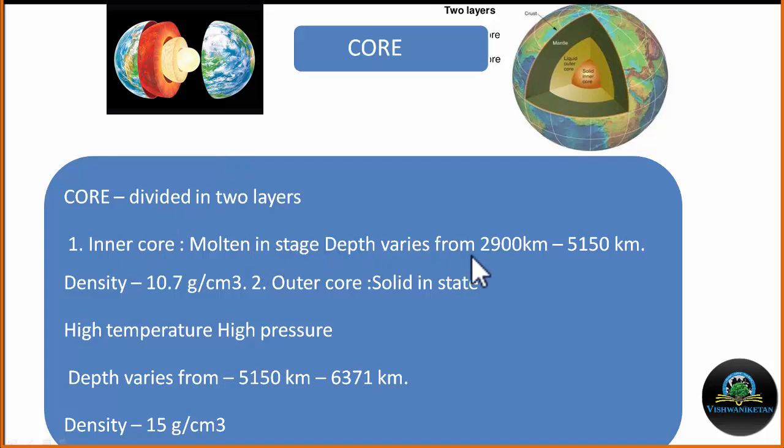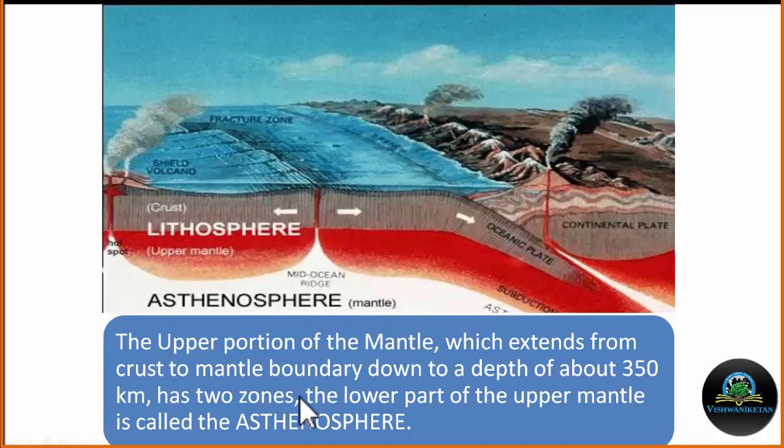Depth varies from 2900 km to 5150 km. Density is around 10.7 gram per centimeter cube. It is believed that the innermost core is solid in state. Temperature is very high. The depth of the inner core varies from 5150 km to 6371 km. The average density is 15 gram per centimeter cube.